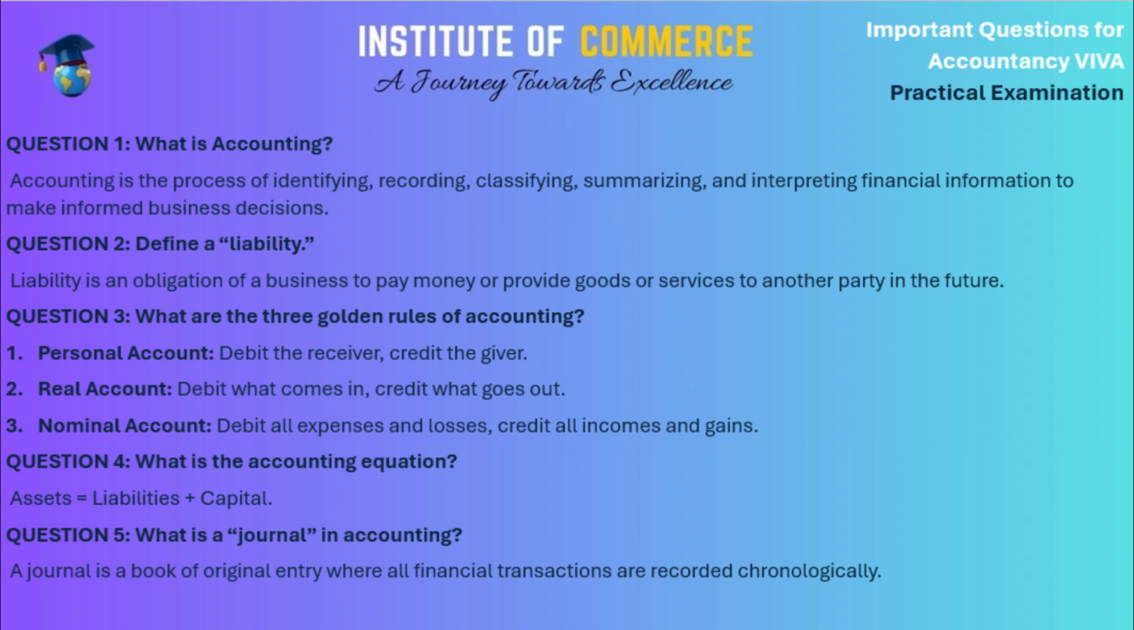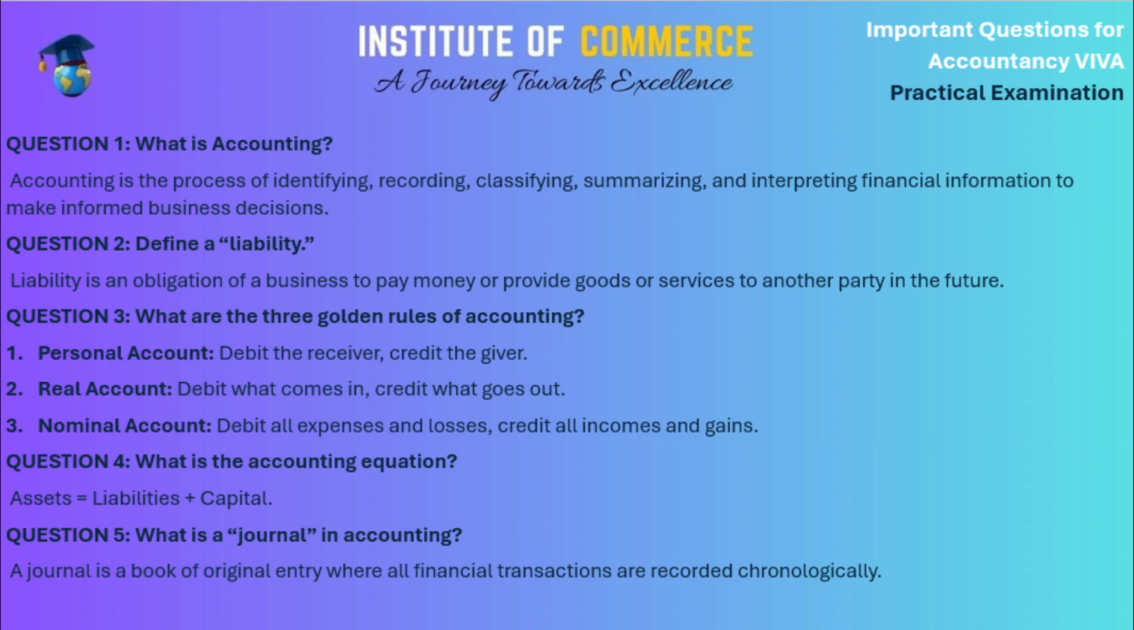Question 3. What are the 3 golden rules of accounting? Personal account, debit the receiver, credit the giver. Real account, debit what comes in, credit what goes out. Nominal account, debit all expenses and losses, credit all incomes and gains.